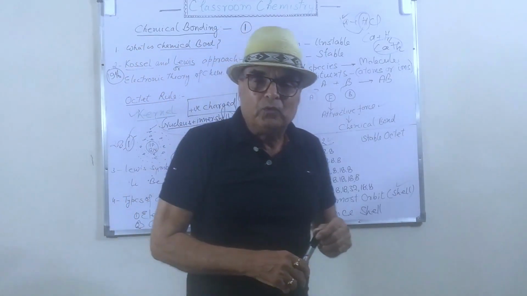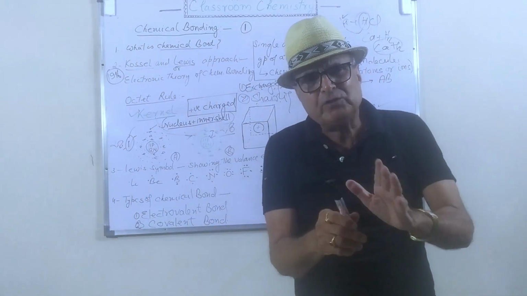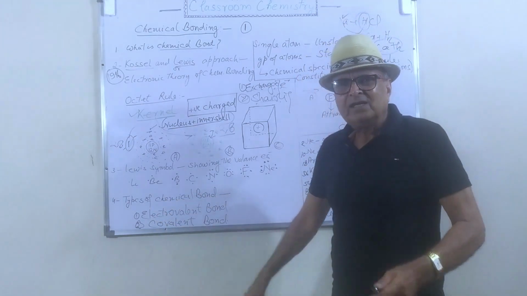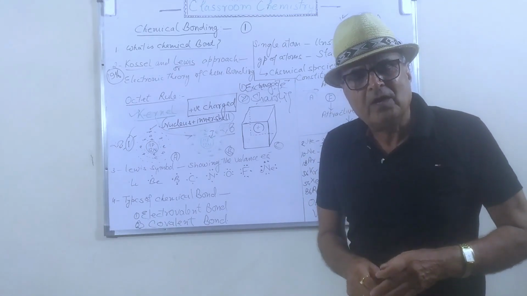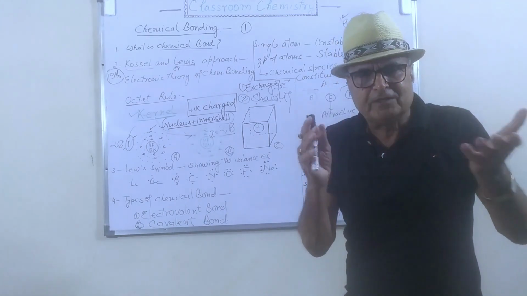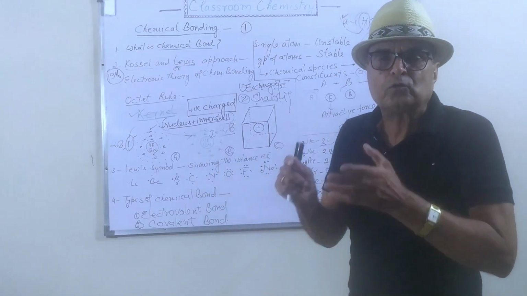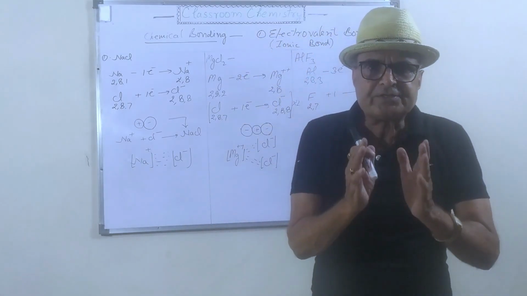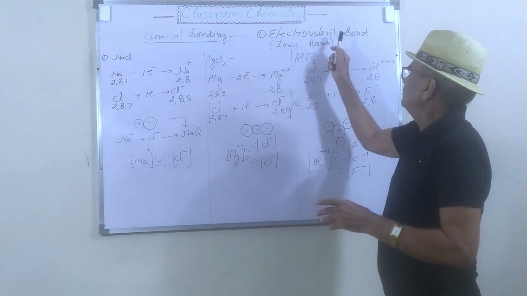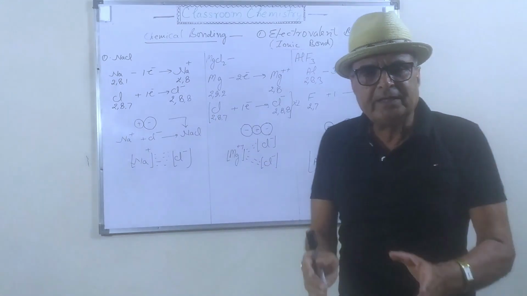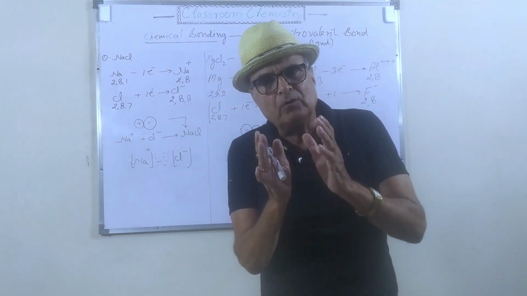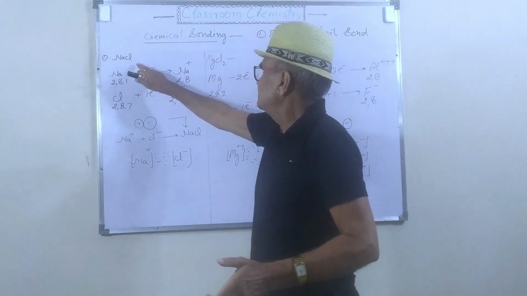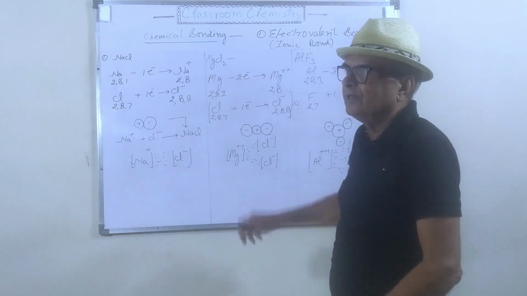Now for today's video I am going to explain only one type of bonding, that is the electrovalent bond. I will give you some examples to make you understand how electrovalent bonds are formed. The first example is NaCl, the second is MgCl2 and the third one is HCl.